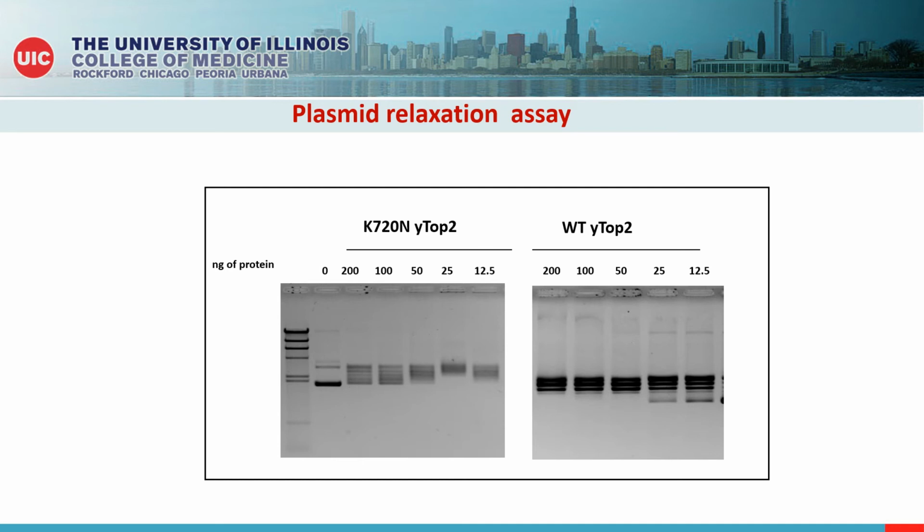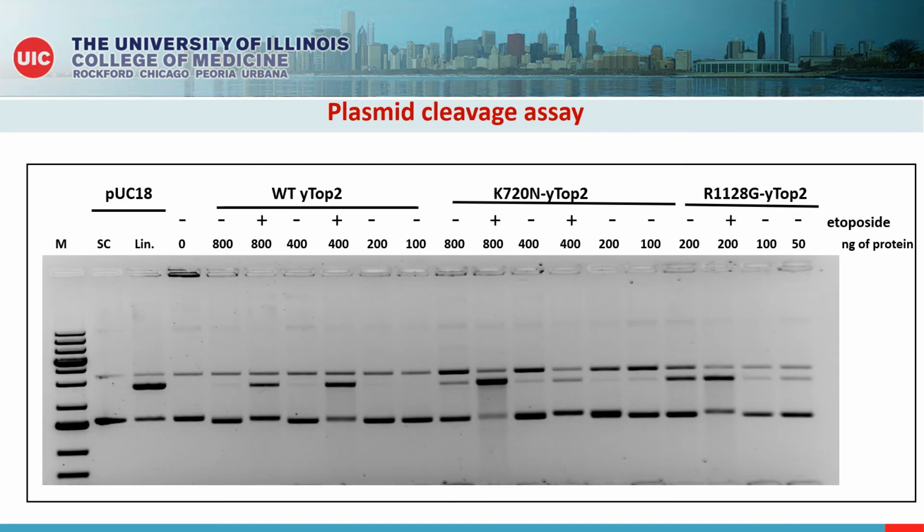First, the catalytic activity of the purified mutant protein was examined by standard plasmid relaxation assay. This assay measures the ability of the purified protein to relax negatively supercoiled plasmid DNA via strand transfer mechanism. Both the wild-type and the K720N mutant proteins that were purified were active as seen in the figure, as they were able to relax the negatively supercoiled plasmid DNA. Also, the activity of the mutant is significantly less than the wild-type protein.